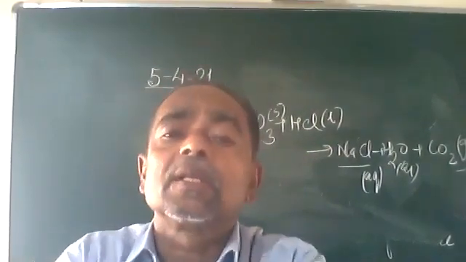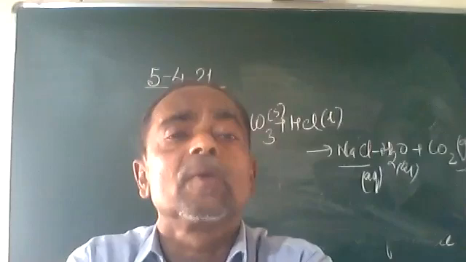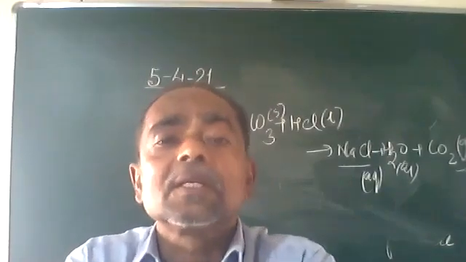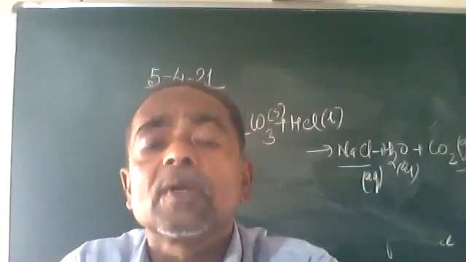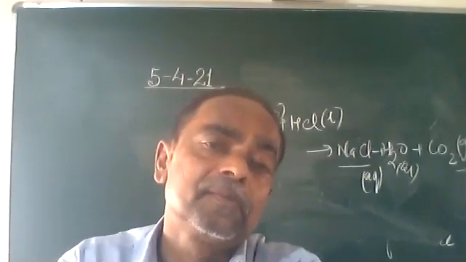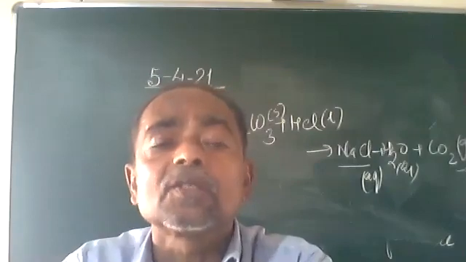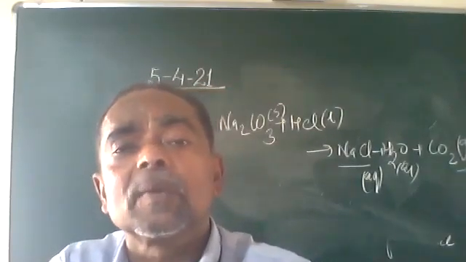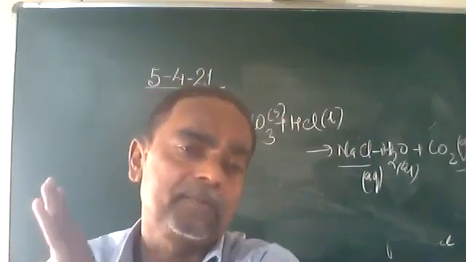Physical nature means whether it is solid, liquid or gas, aqueous, insoluble, precipitate, etc. In some reactions, certain substances are formed which are insoluble. We call it a precipitate. In some reactions, gas is released, so we can write it in brackets as gas. In this method, we can make the chemical reaction more informative.